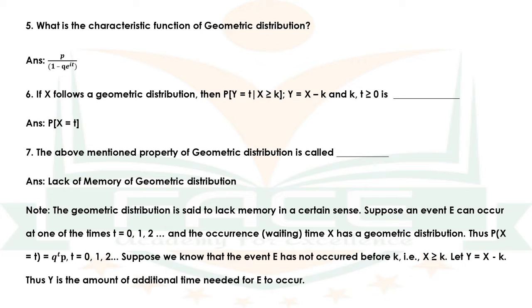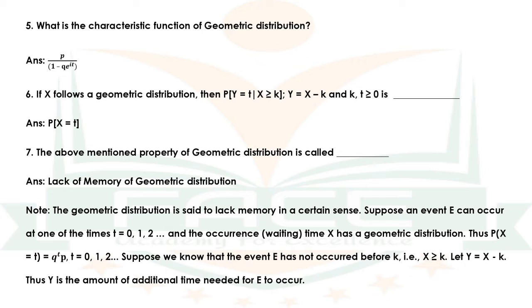Then P of Y is equal to t given X greater than or equal to k is equal to P of X is equal to t, which is equal to q raised to t into p, which implies that the additional time to wait has the same distribution as the initial time to wait. Since the distribution does not depend upon k, in a sense it lacks memory of how much we shifted the time origin.